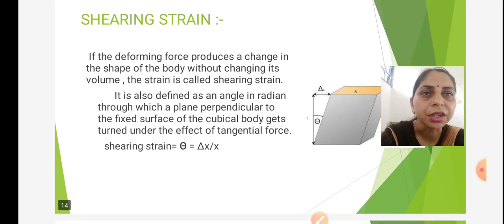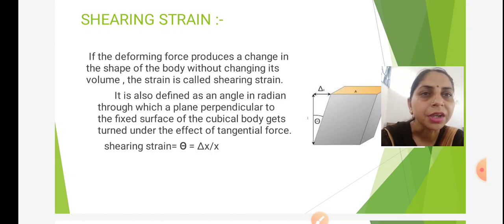Next is shearing strain. Corresponding to the shearing stress or tangential stress, there is a shearing strain. Shearing strain we can measure by the angle theta, or we can measure it in terms of radian.